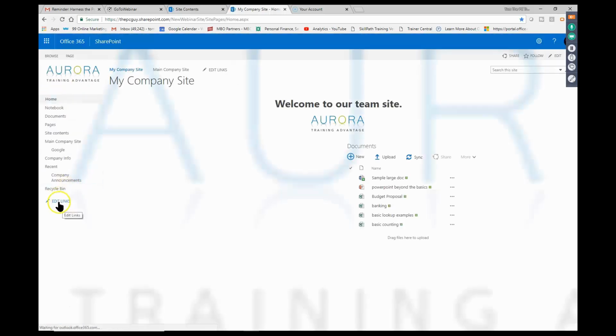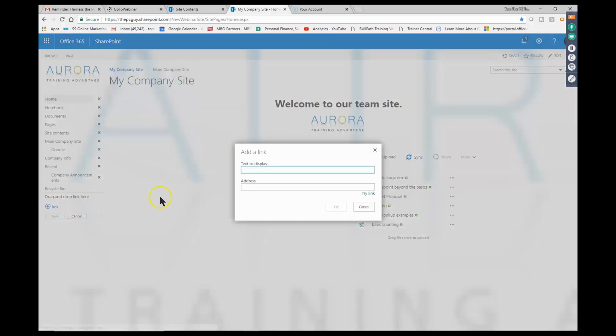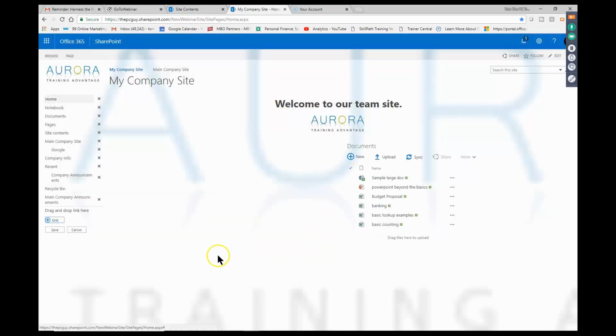Now I'll pick on edit links. And I'm going to add a new link. I'll call it main company announcements. And I'll pick on address, and I'll paste that right in. So I don't want to type that address in. That's why I always copy it from the URL bar and then paste it right into here. I'm going to go ahead and click on OK.